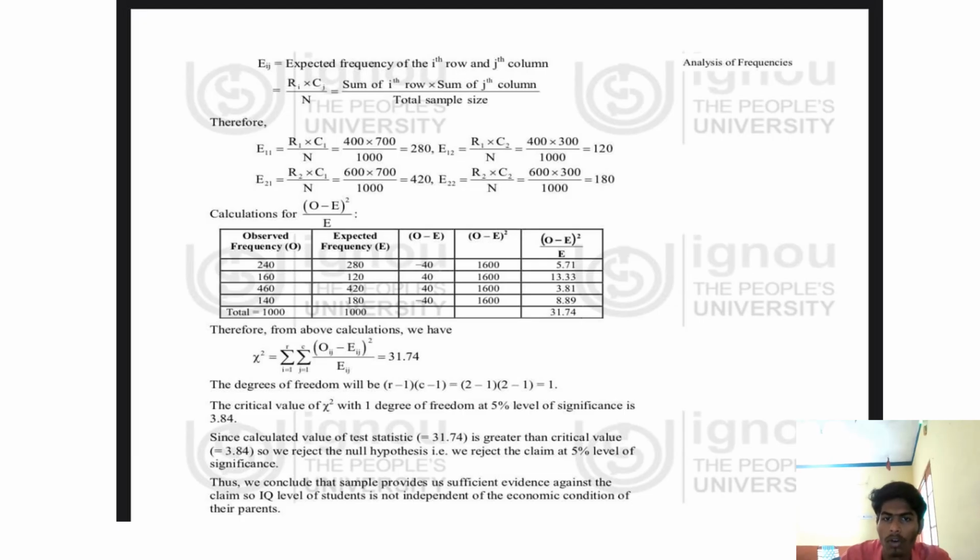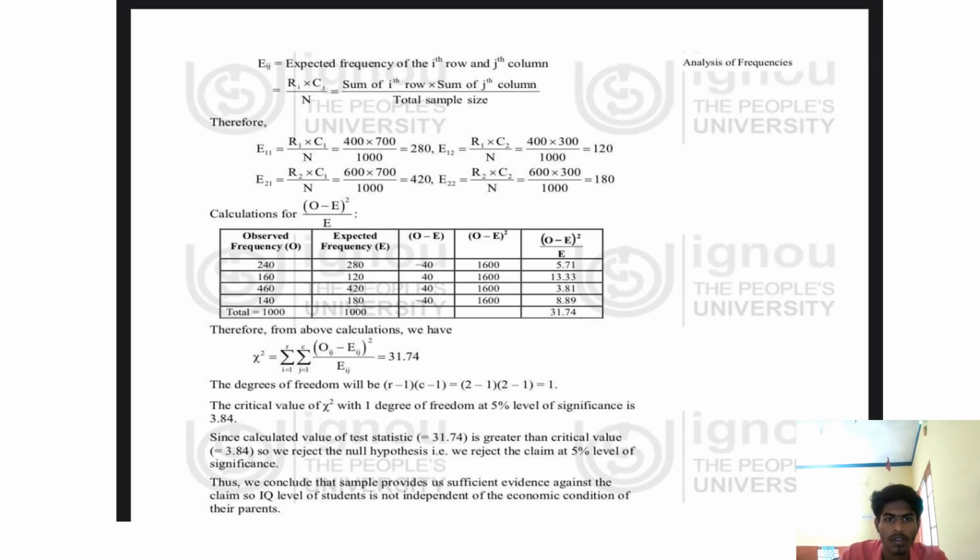E12 equals R1 into C2 by N, 400 into 300 by 1000, which is 120. E21 equals R2 into C1 by N, 600 into 700 by 1000, equals 420. E22 equals R2 into C2 by N, equal to 600 into 300 by 1000, equals 180. Now we are going to calculate O minus E whole square by E.